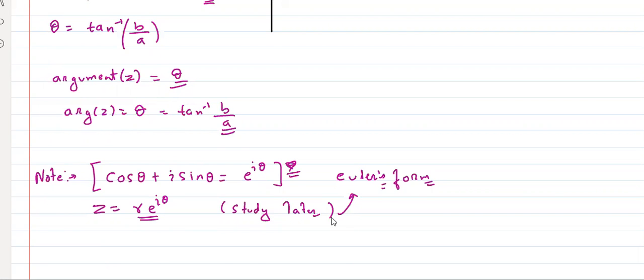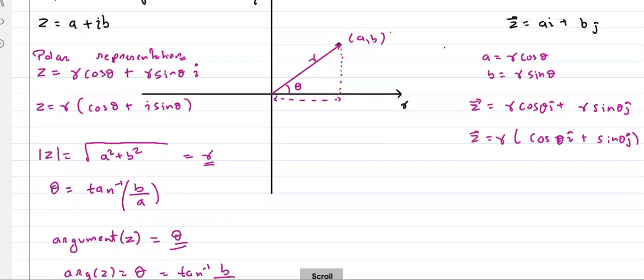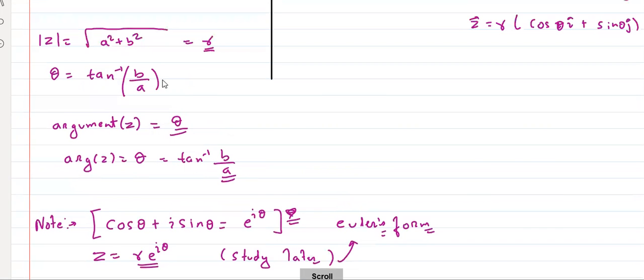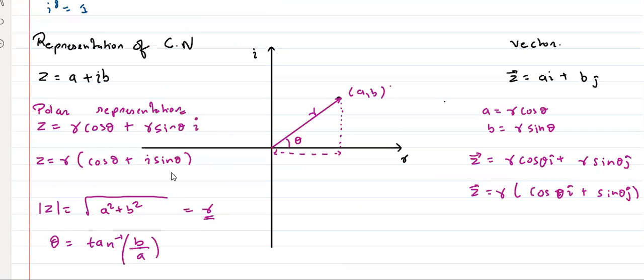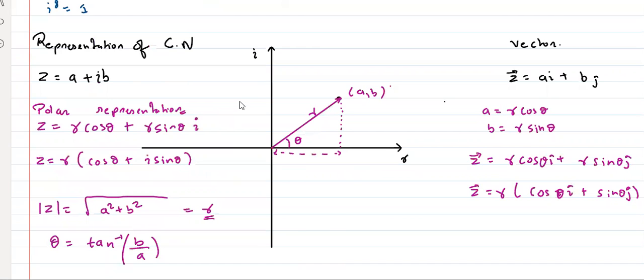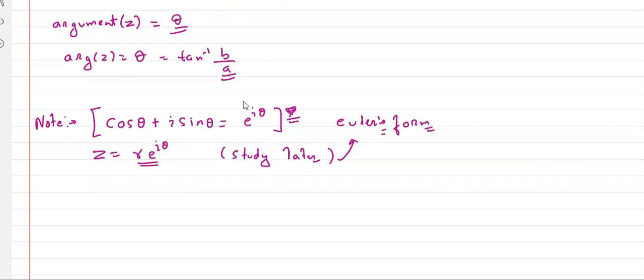So how many forms total? How many forms of complex number we have? Tell me. 3 forms. And now see, in vector it was only 2, because cos theta plus i sin theta is called e to the power i theta, not cos i cap plus sin j cap. Just this one, cos theta plus i sin theta. So first is your normal Cartesian form, second is polar form, and third is Euler form. Clear ho gaya? So this concept 3 is clear. Raise your hand if concept 3 is clear.